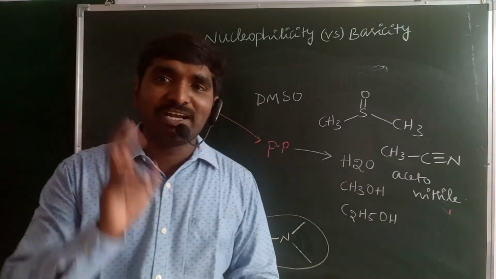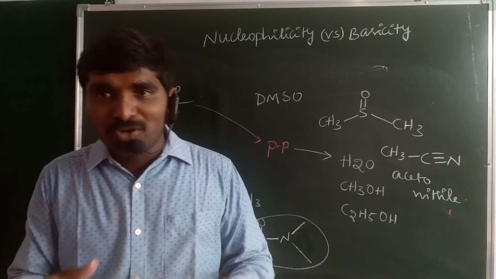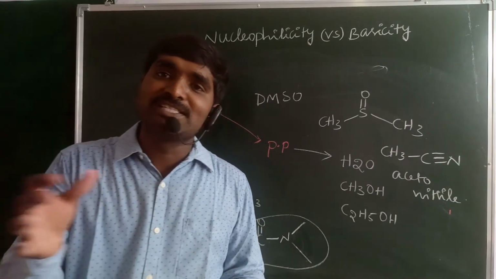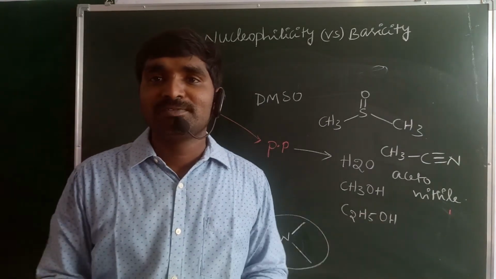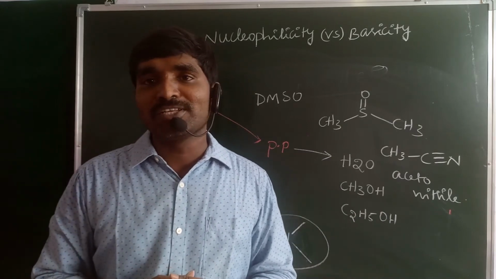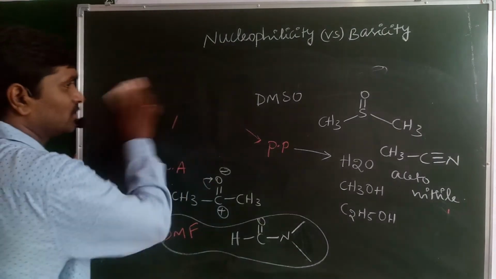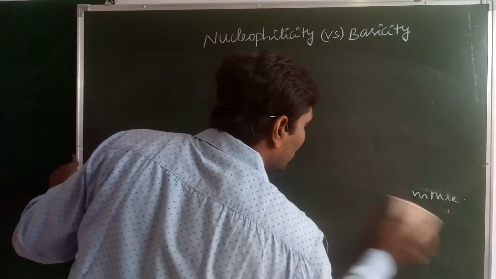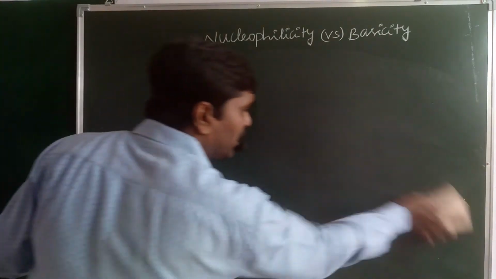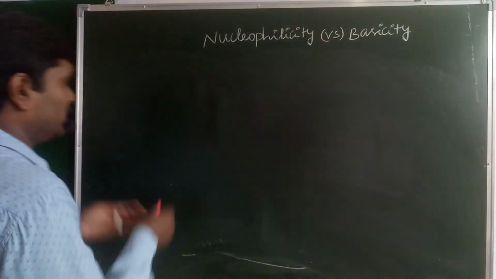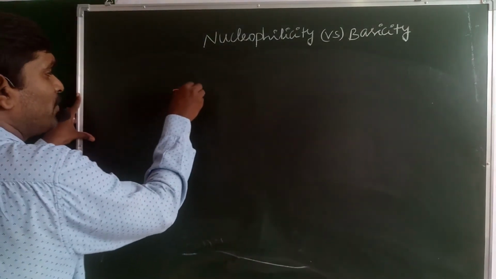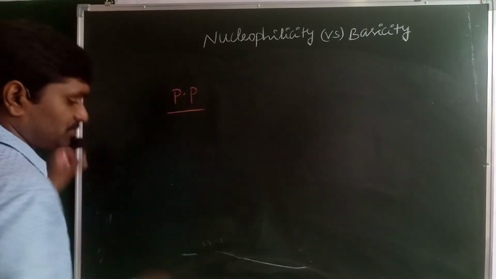So we have two different conditions. Our nucleophile or base may be present in a polar protic solvent, what happens? When it is present in a polar aprotic solvent, what happens? The first one is when ions are present in a polar protic solvent.